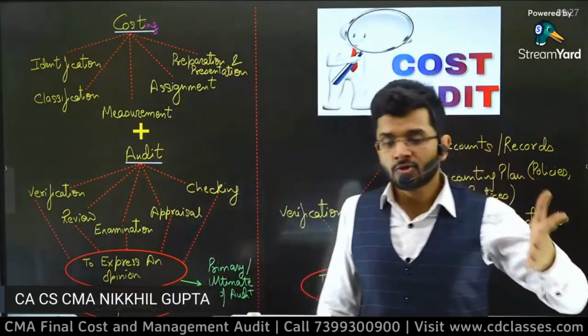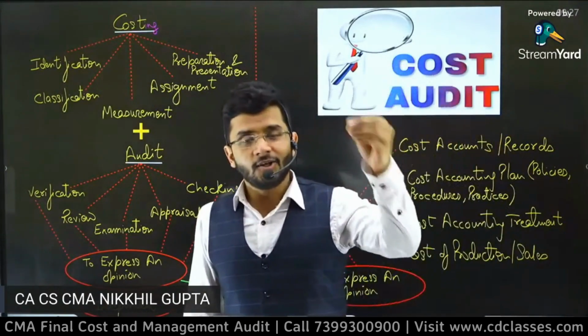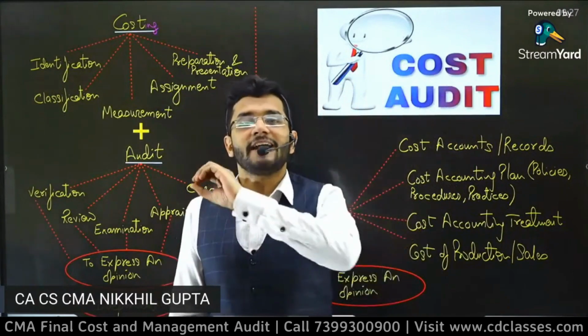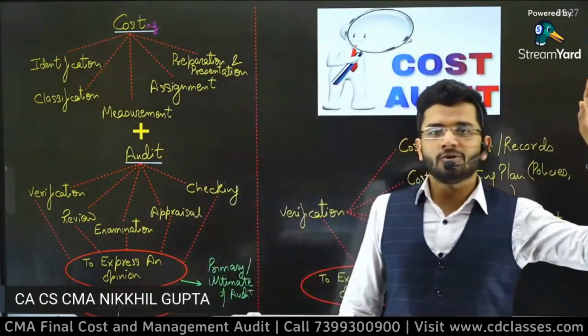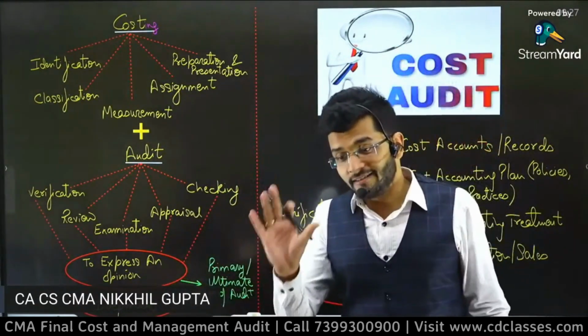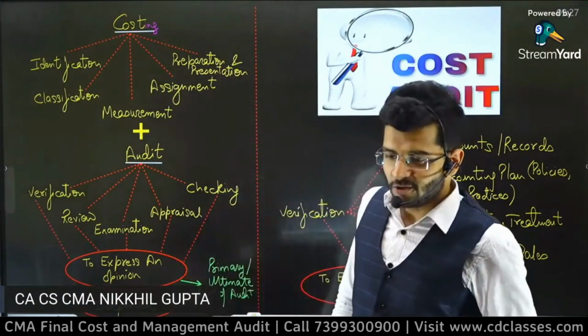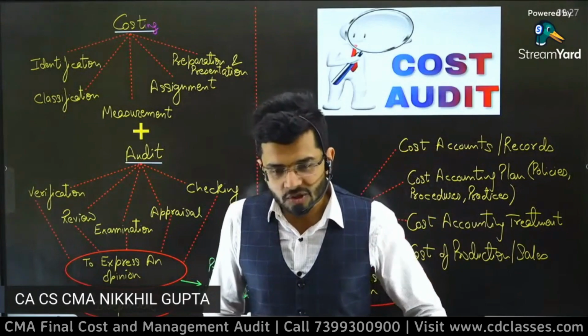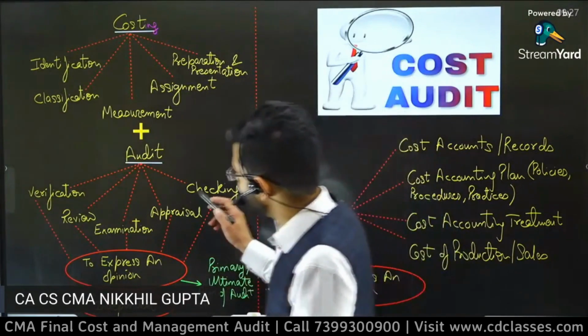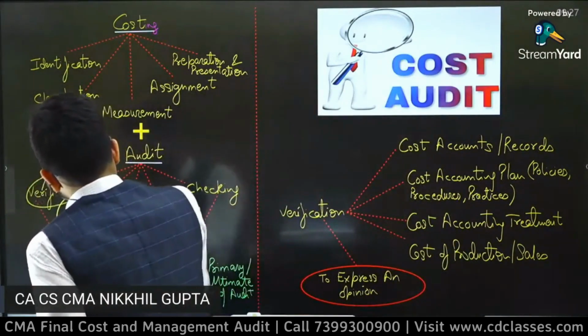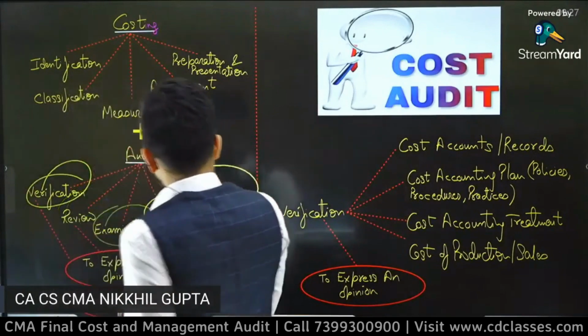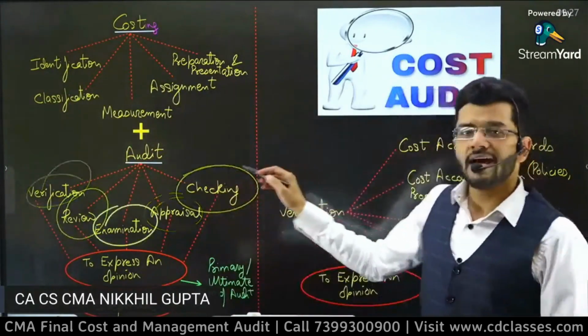Brilliant. So I guess all of you have done your intermediate audit in a very good manner. Therefore, you are able to define cost audit in a very proper manner. Checks the books, verify. Very good, Ashish. Ashish says check the books. So absolutely, you are very right, guys. Audit means verification, review, examination, appraisal, checking. All of these are known as audit.